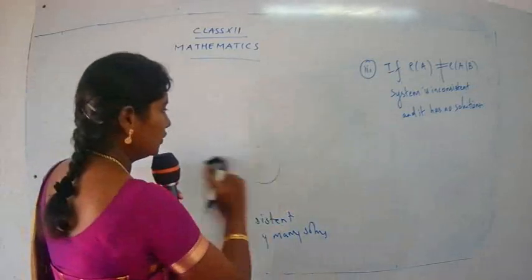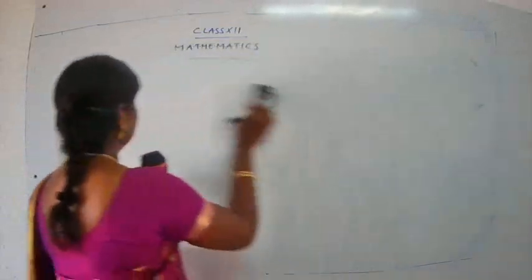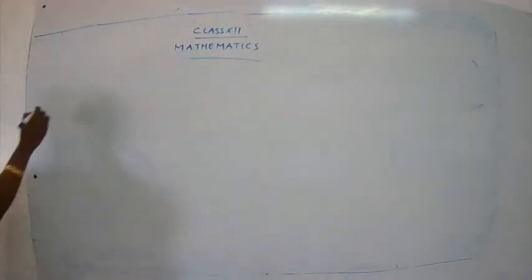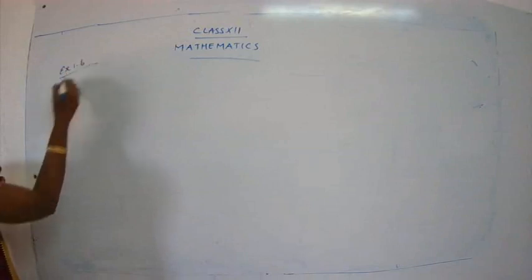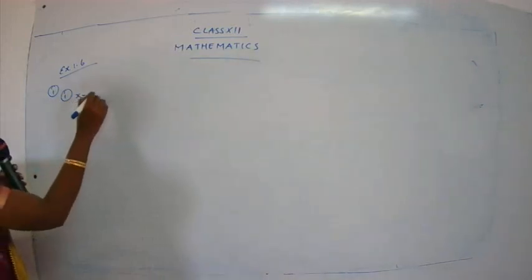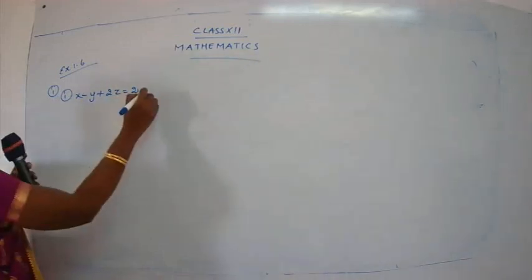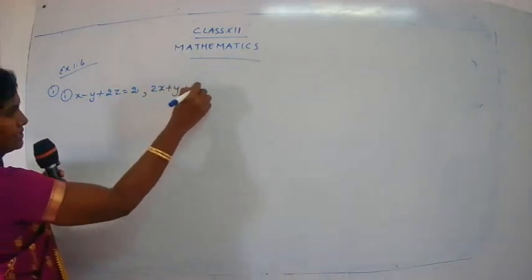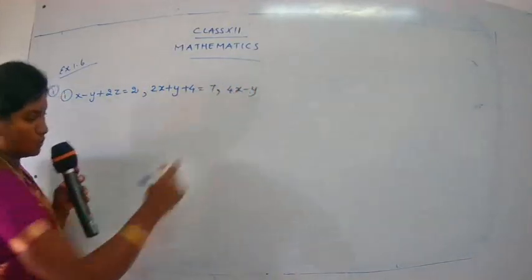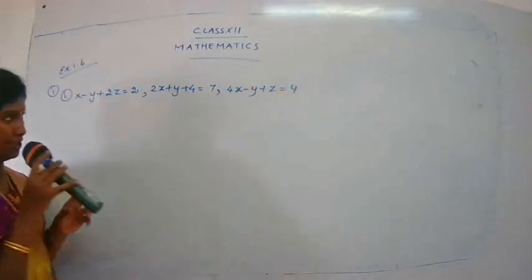Do not make mistakes when you copy the question. x minus y plus 2z is equal to 2. 2x plus y plus 4z is equal to 7. 4x minus y plus z is equal to 4. I hope you have taken down the questions.